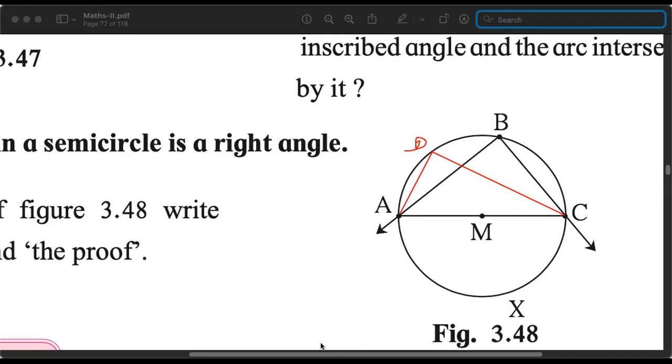Yes, it will once again be 90 degrees. Yes, it is another angle inscribed in the semicircle. And yes, angle ADB and angle ADC and angle ABC are angles inscribed in the same arc. So any angle which is inscribed in a semicircle is of the measure 90 degrees. Very good. You have understood.